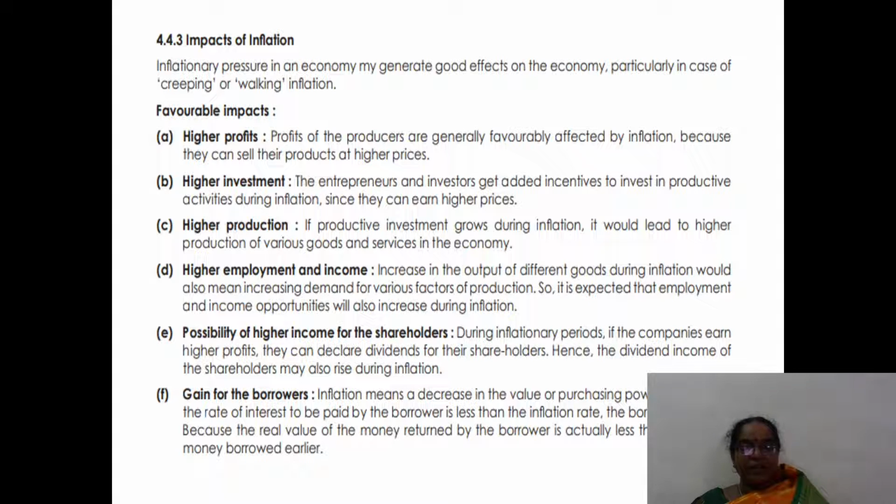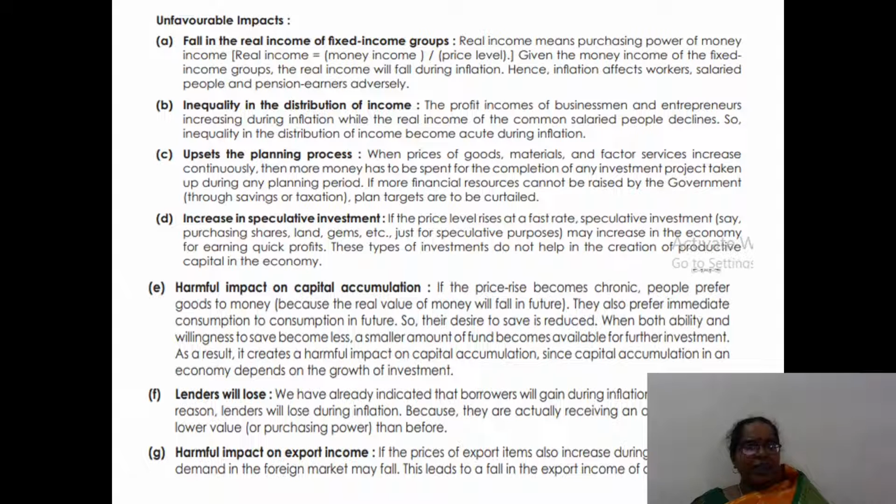Higher employment and income, and the possibility of higher income for the shareholders. Gain for the borrowers. That is, the borrowers have excess money, so they can repay the money and develop their business.